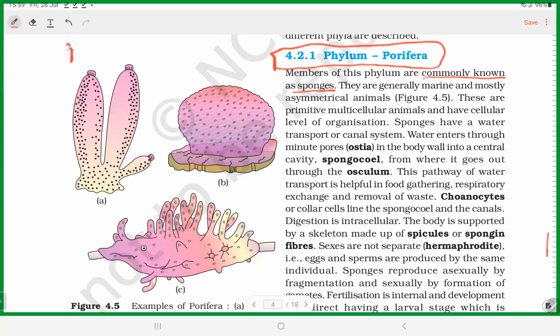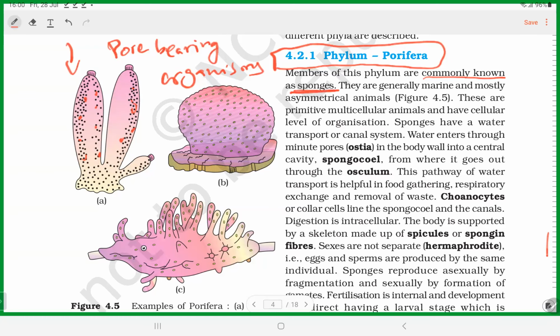In the body pattern, you can see a lot of pores. That's why they are called pore bearing organisms. That's why Porifera. That's the first thing you should know. Porifera, pore bearing organisms, and then sponges.